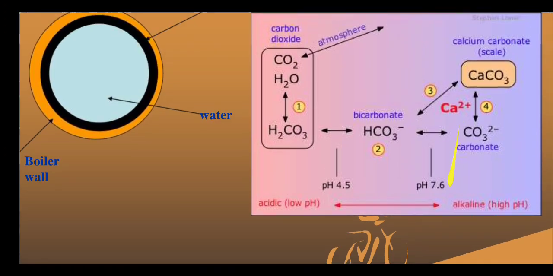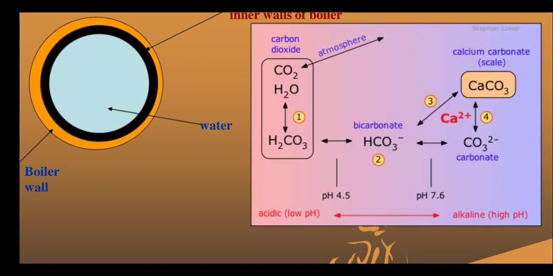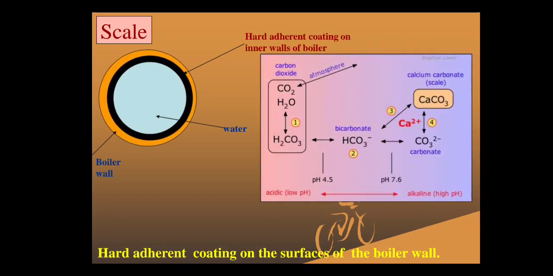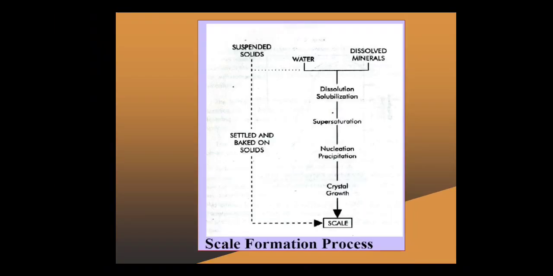A hard adherent coating on the surface of the boiler, we say, is called a scale. Why does this scale formation take place? It takes place due to the presence of calcium in contact with carbonate and bicarbonate ions. So this is the process of how scale formation takes place. In water, some dissolved minerals undergo dissolution and stabilization, then supersaturation takes place, then the nucleation process takes place, and then crystal growth starts, and that crystal growth converts into the hard adherent coating called a scale. That is the simple diagram for scale formation.